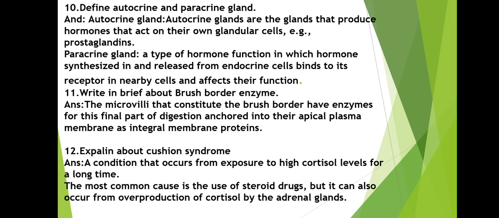In autocrine, what happens? The gland produces a hormone that acts on its own glandular cells. But in a paracrine gland, what happens? They produce a hormone that is secreted onto cells other than its own.